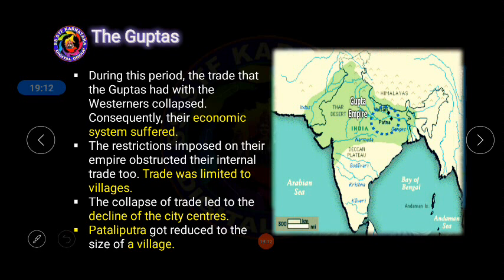Earlier Pataliputra was a center of administration, but now, due to certain incapable rulers, this entire area became very small in size. Earlier it was called Pataliputra, now it is called Patna.